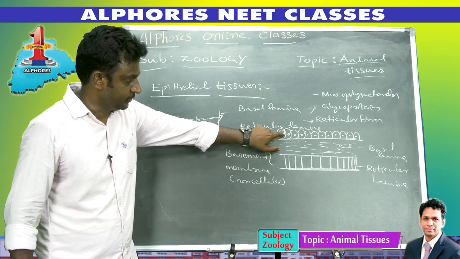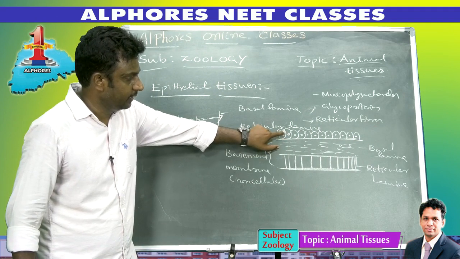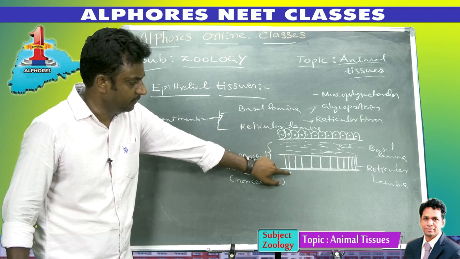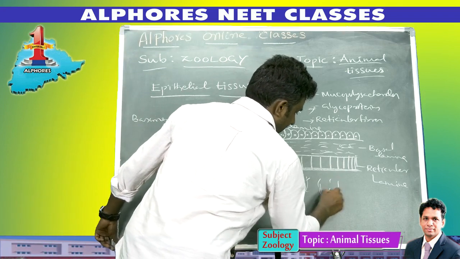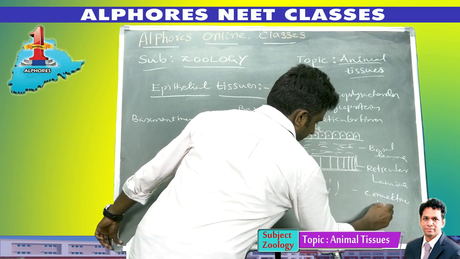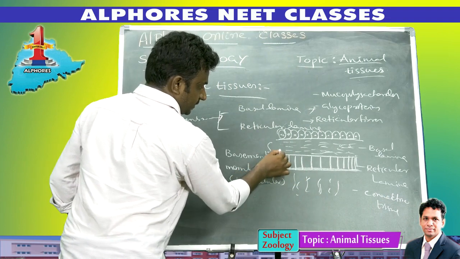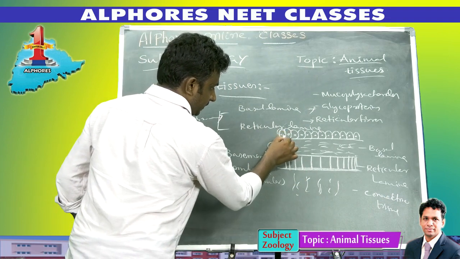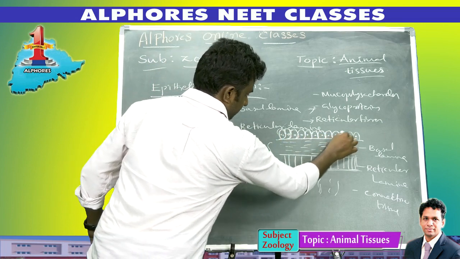Epi means upon, thelia means growing, so it is growing on the basement membrane. Below the basement membrane, one more tissue is present, the connective tissue. Above the basement membrane, the layer of cells called epithelial tissue is present.